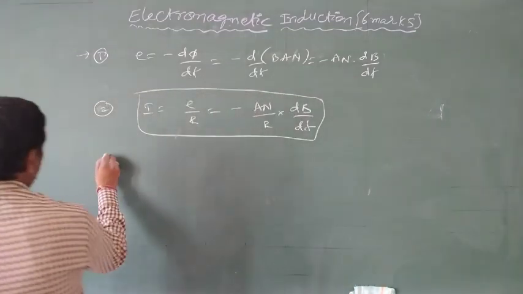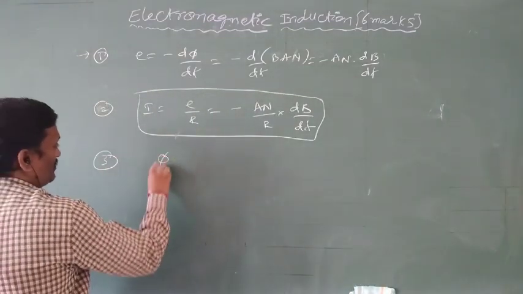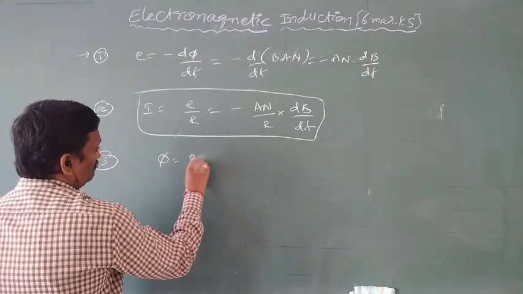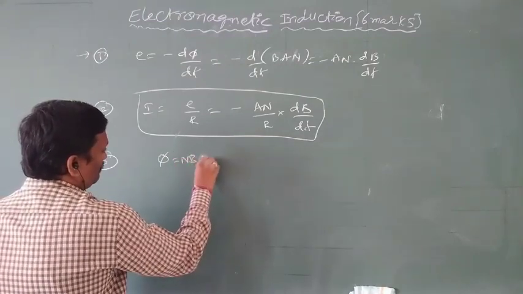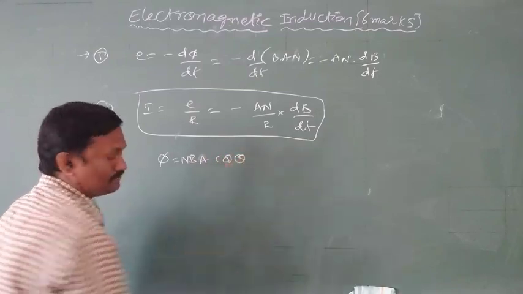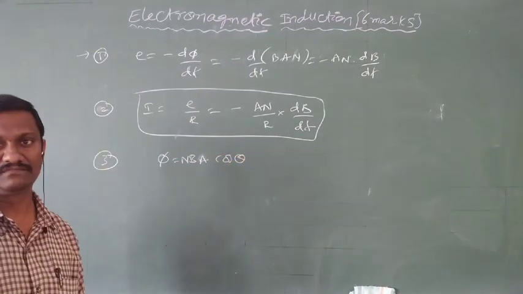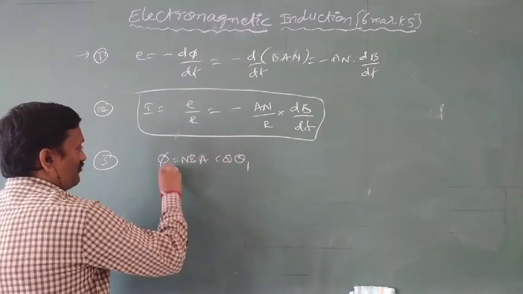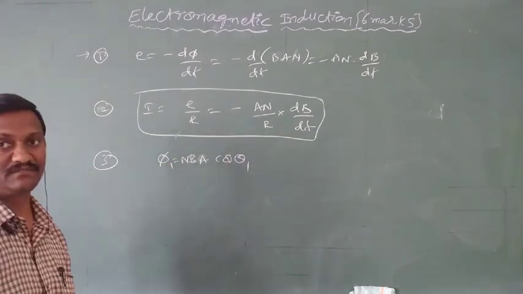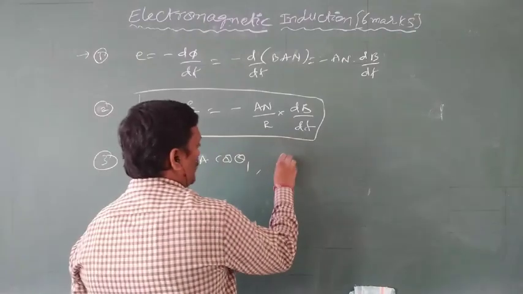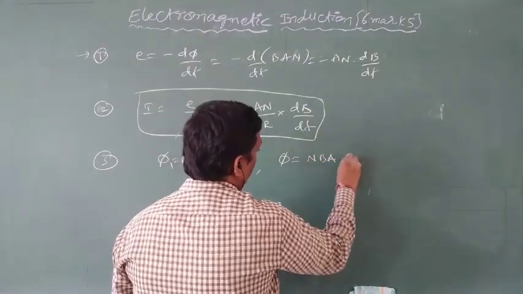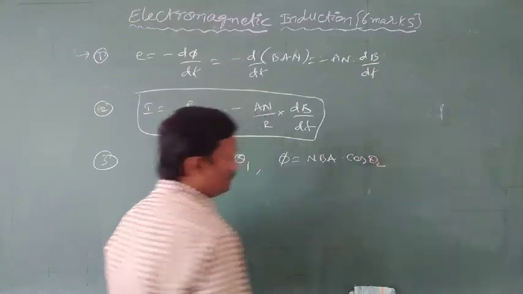Or, we know the flux linked with a conductor is B dot A, nothing but BA cos θ. For a coil it is NBA cos θ, where N is the number of turns. If the angle θ changes, the flux value changes. At angle θ1, the flux linked with the conductor is φ1, which is NBA cos θ1. At angle θ2, the flux linked with the conductor is NBA into cos θ2.